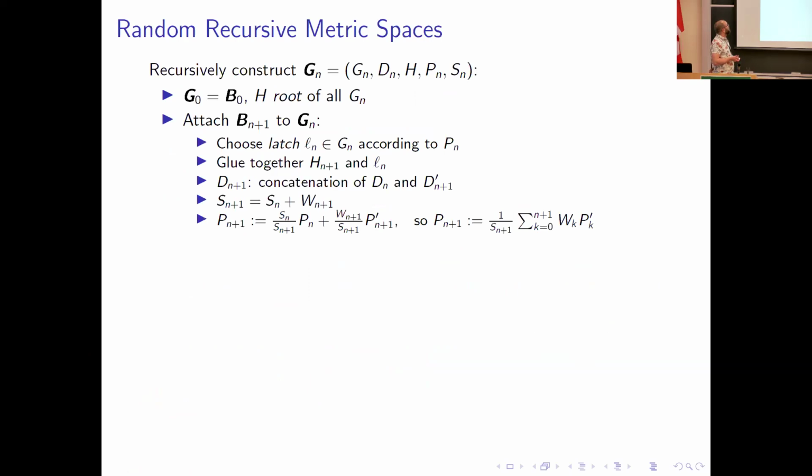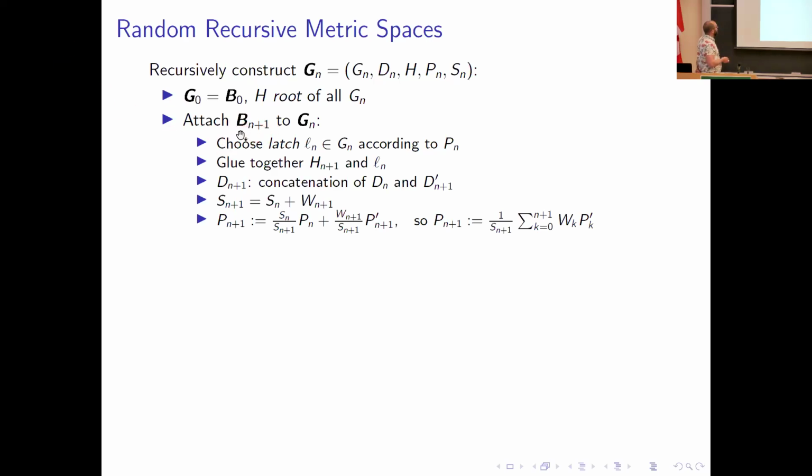Well, we recursively construct a random recursive metric space. So again, this consists of a 5-tuple with some space, a metric on that space, an identified point, which I'll call the master hook, probability measure on the space, and a weight to the random recursive metric space. We initiate by setting G0 equal to our initial block B0. The identified hook of B0 becomes the master hook, acts sort of like the root in a random recursive tree.